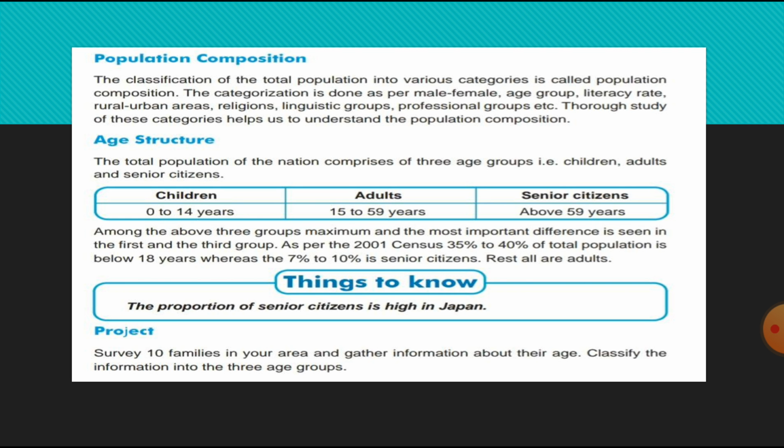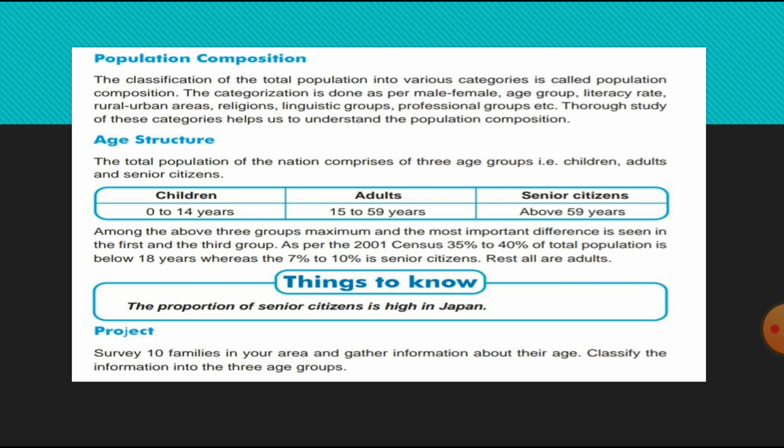Among the above three groups, the maximum and the most important difference is seen in the first and the third group. As per the 2001 census, 35% to 40% of the total population is below 18 years, whereas 7% to 10% are senior citizens. The rest are all adults.